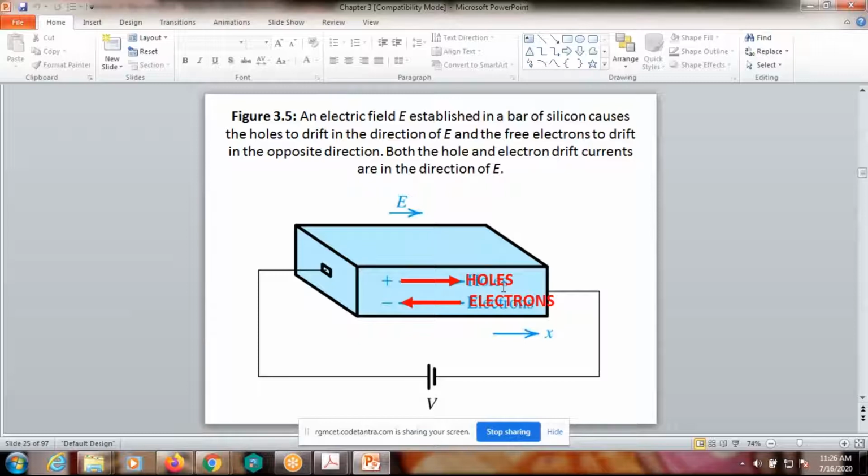So the conventional current direction is always the holes' direction. Remember simply, right? Here, holes flow from left to right, that is the hole direction. What is the electron direction? Right to left. What about the current due to electron direction? That is also from left to right, right?